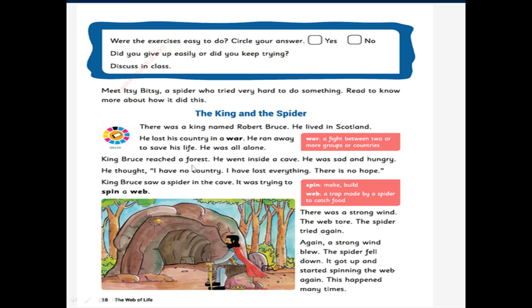Who will live in the forest? People will live in the forest? No. Only animals will live in the forest. He went inside a cave. There he found a cave. See the picture in the studio? There you can see the cave. The king went inside the cave. He was sad and hungry.